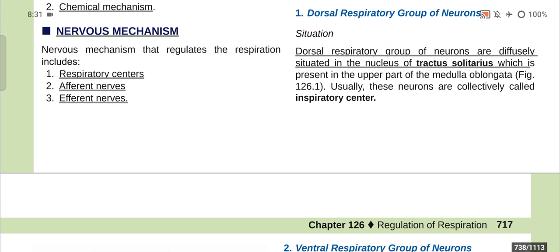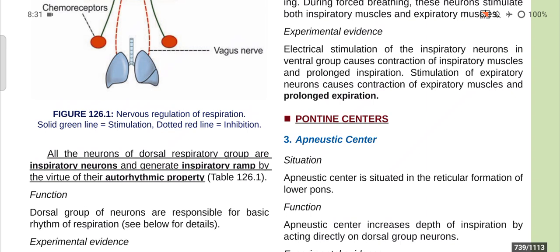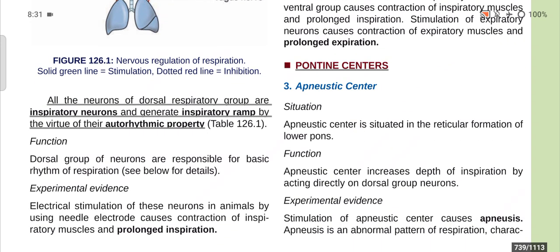Now, usually these neurons are collectively called the inspiratory centers, and all the neurons of the dorsal respiratory group are inspiratory neurons and generate the inspiratory ramp by virtue of their autorhythmic properties. So, the dorsal group of neurons have an important property of autorhythmicity. Now, what are the functions? Dorsal group of neurons are responsible for the basic rhythm of respiration.